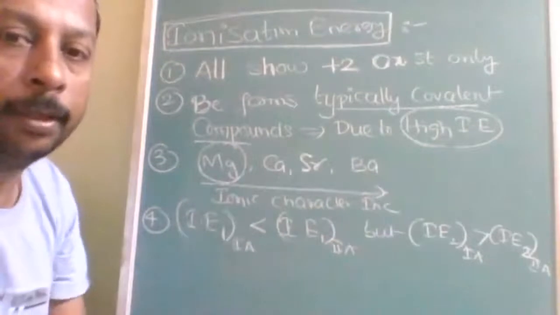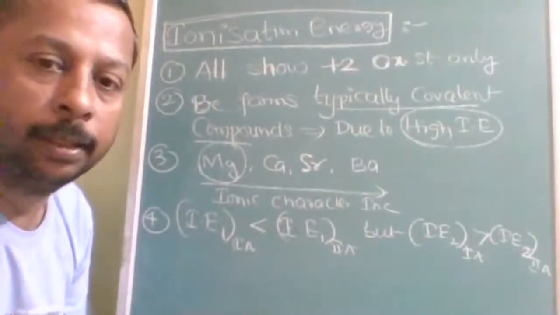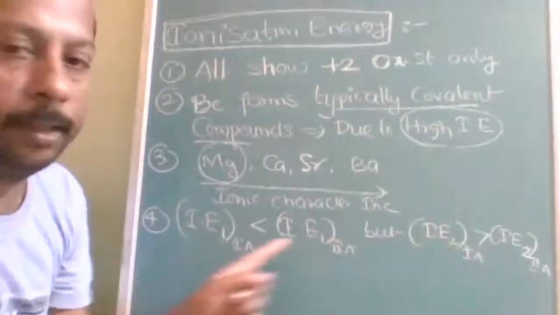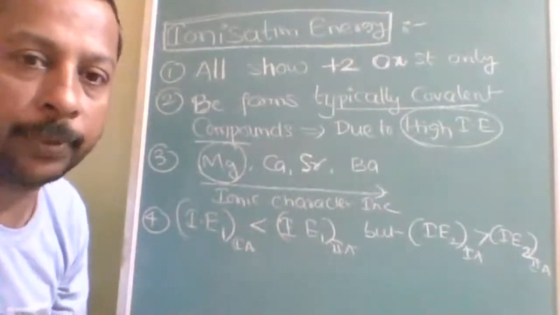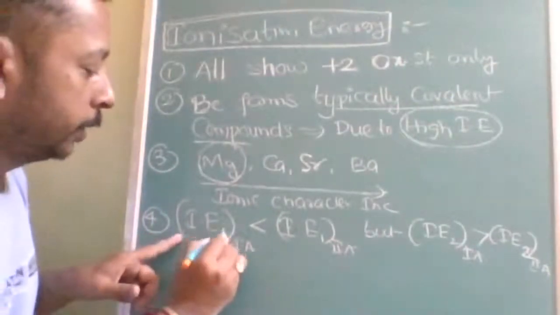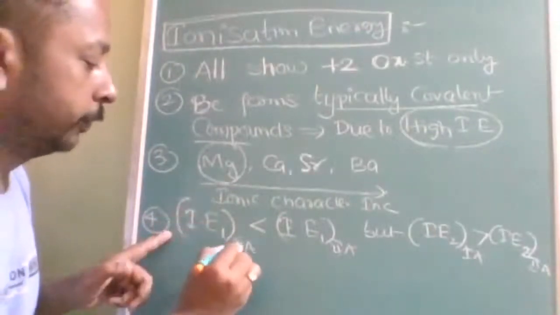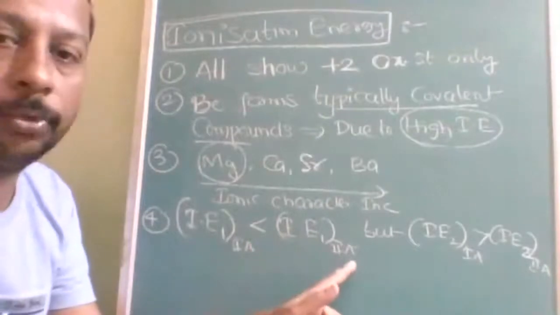Now, a very interesting, very confusing, very frequently asked question is this one. It is very difficult to understand what is given and what they are asking. First ionization energy of 1A is less than first ionization energy of 2A.